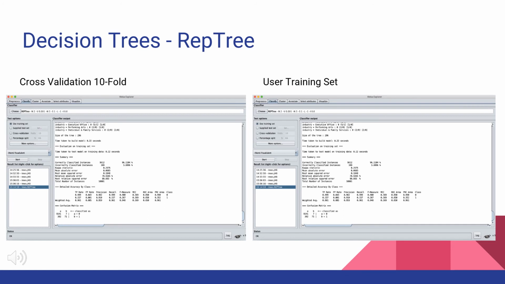We use the rep tree method when performing the decision tree analysis. In this rep tree analysis, two sets of testing were chosen, tenfold cross-validation and user training set, as we have performed on Weka throughout the course. Below is the output. Compared to the naive Bayes classification performance, we see a higher correctly classified instance for the rep tree method in both the tenfold cross-validation as well as the user training set.